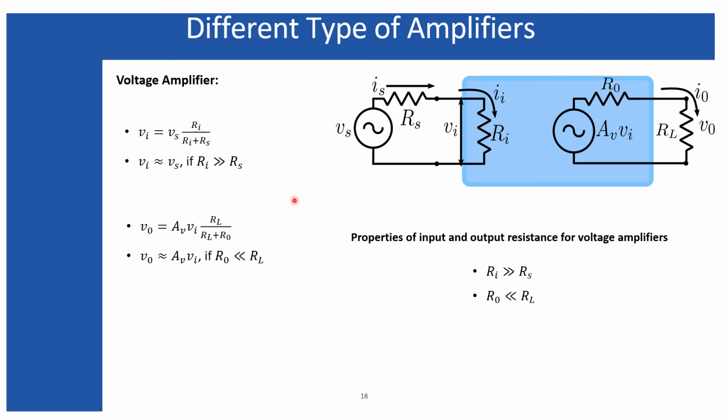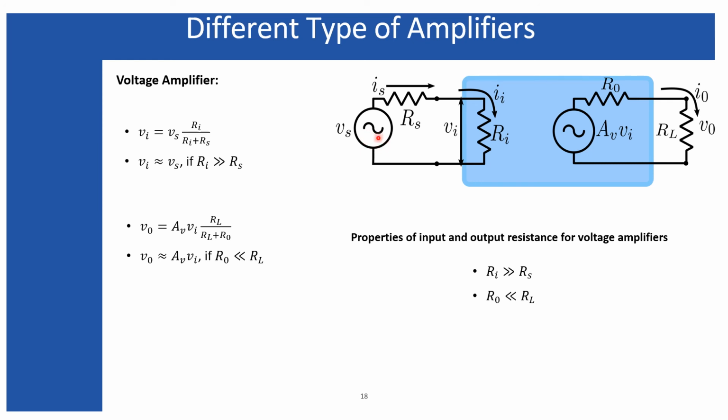Now for the voltage amplifier, what should be the properties of the input impedance and the output impedance? That we must need to know. Vi can be derived from the applied voltage Vs using the voltage divider rule, that is Vi equals Vs times Ri divided by the summation of Ri plus Rs. Now as I told, the amplifier generally amplifies the voltage which appears across its input impedance, not the voltage you are applying.